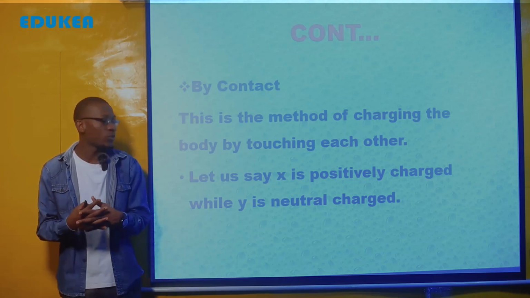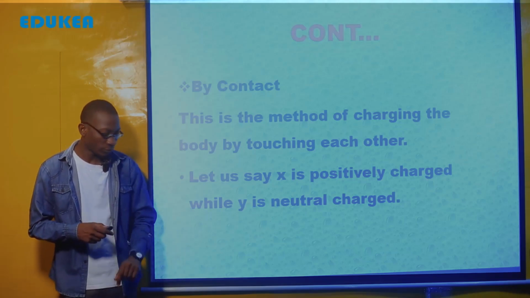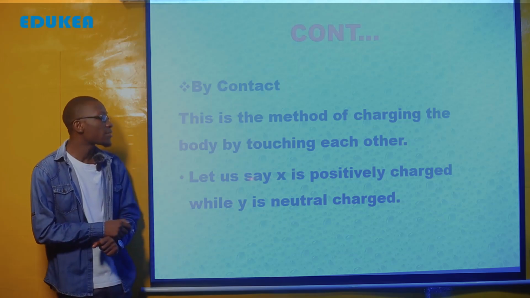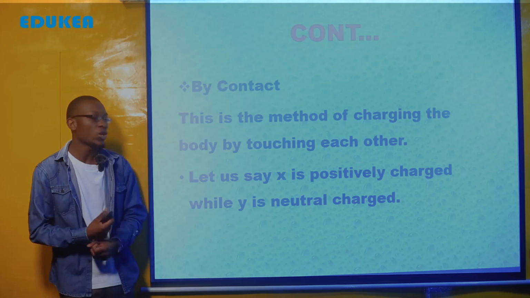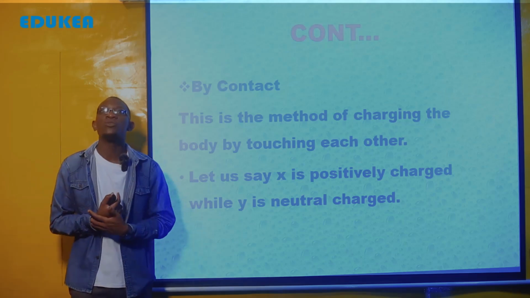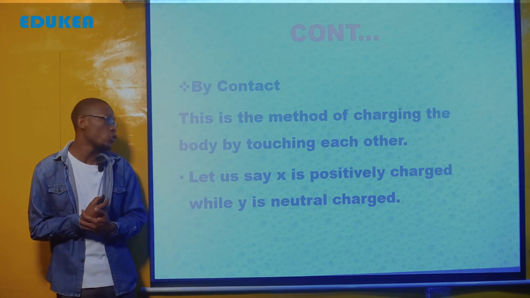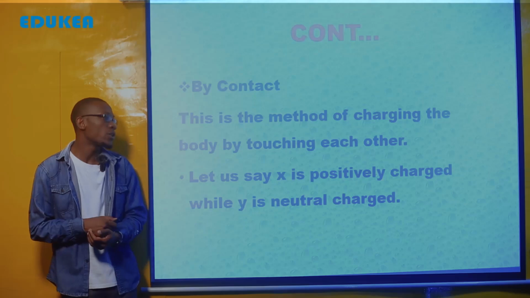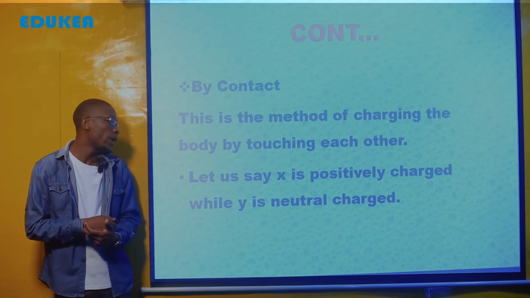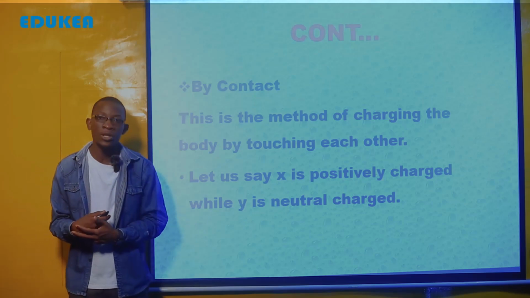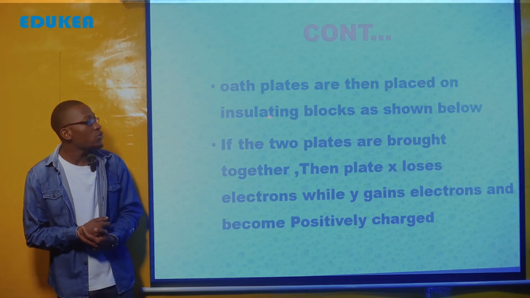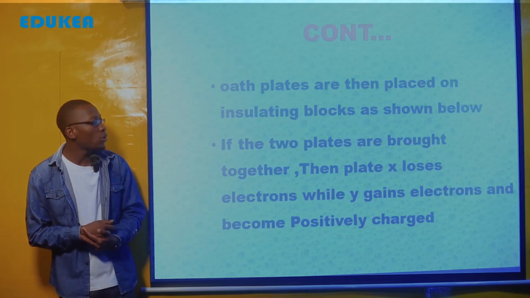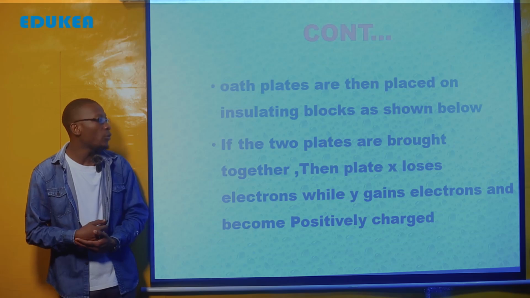Let us say X is positively charged while Y is neutral. All the plates are placed on insulating blocks as shown in the diagram below. If the two plates are brought together, then plate X loses electrons.